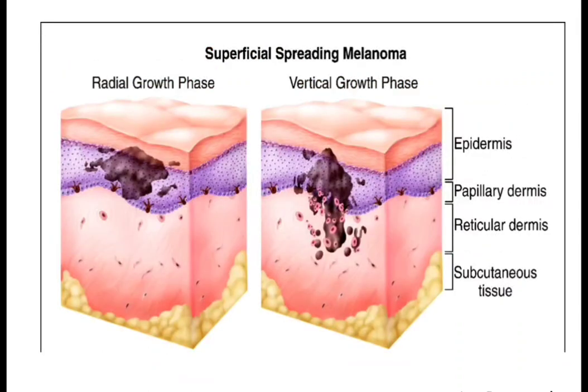In the radial growth phase, the malignant cells, when they are penetrating the basement membrane and trying to invade the connective tissue, are destroyed by the host cell response. So they spread in a radial growth pattern. Whereas in the vertical growth pattern, we can see the neoplastic cells have penetrated the underlying connective tissue. So metastasis can occur in the vertical growth phase. And out of the four clinical types, in the vertical growth phase we see the nodular type.